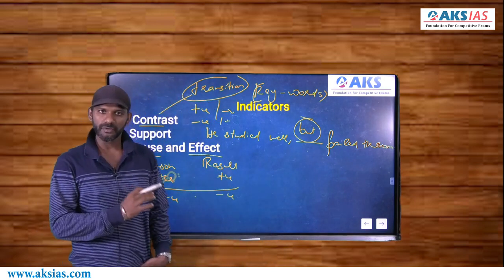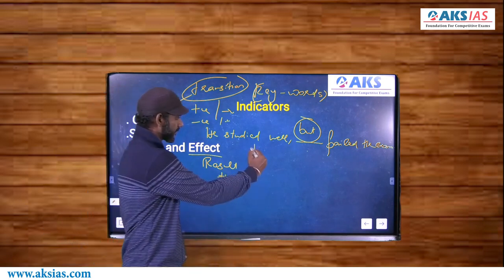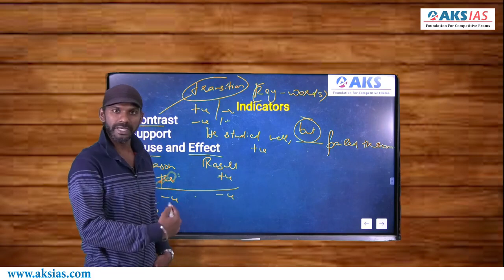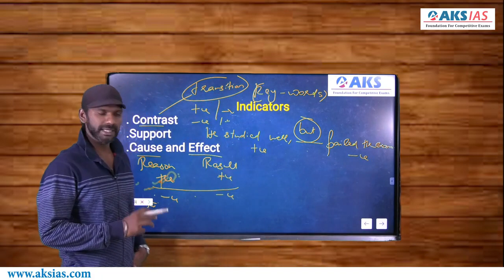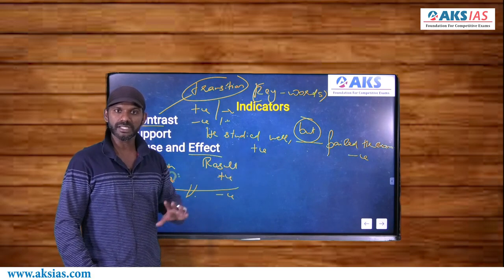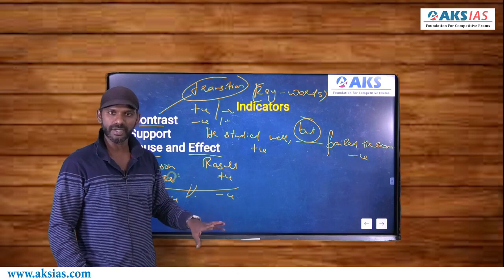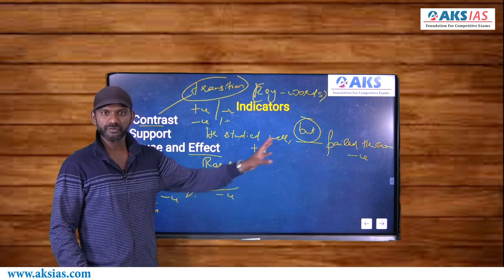In this sentence, we have two ideas. The first idea is he studied well, positive. The second idea is failed the exam, negative. Now in this statement, we have two contradicting ideas, one positive and one negative. So these two ideas must be connected by a contrast indicator. But is a contrast indicator. He studied well but failed the exam.